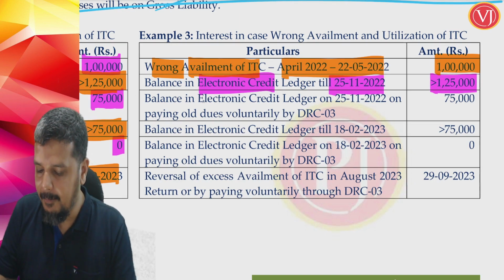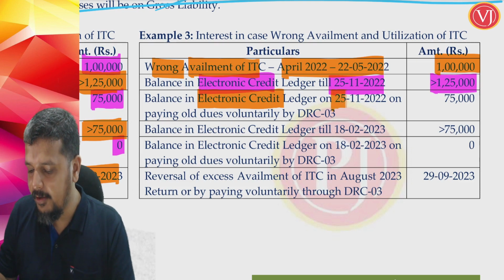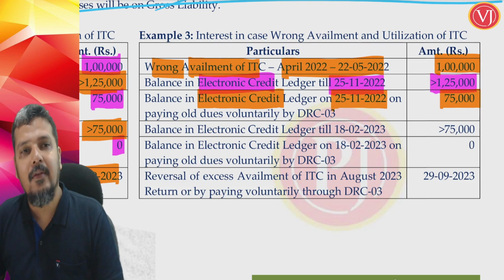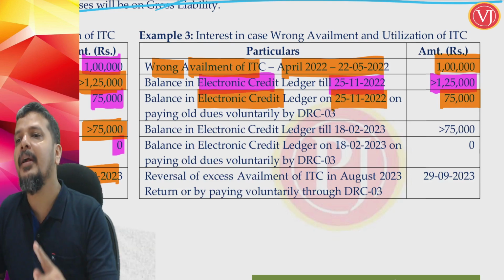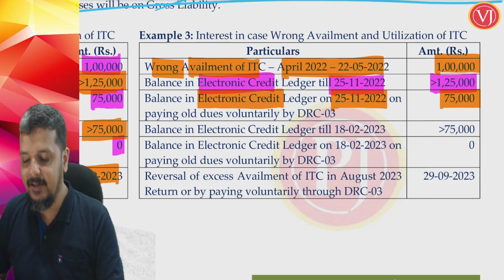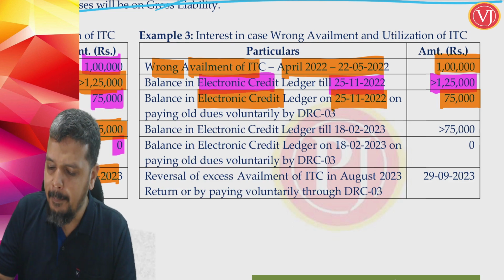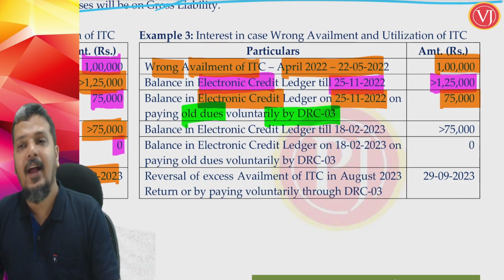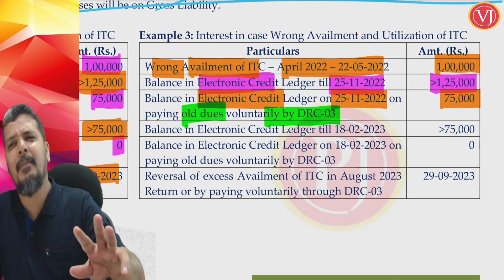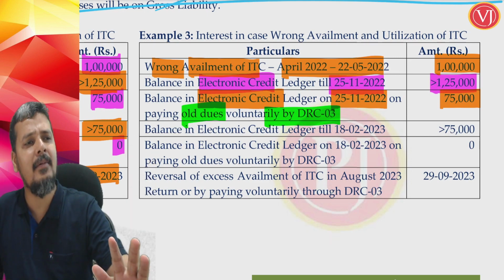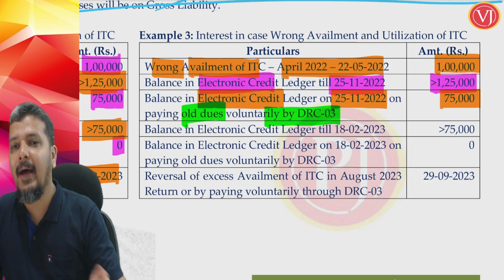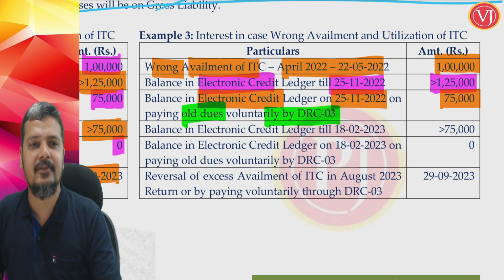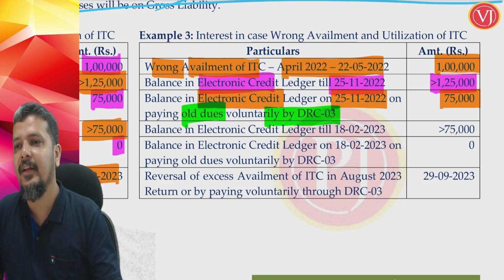Now, my amount in credit ledger on 25th of November is coming down to 75,000, not because of filing a particular month's return, but because I am paying some of my old dues by DRC03. I am not paying this 1 lakh, I am paying some other old dues by filing DRC03 challan, which is a voluntary payment challan.